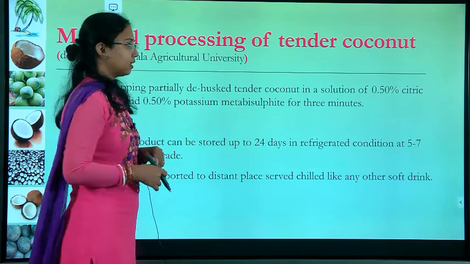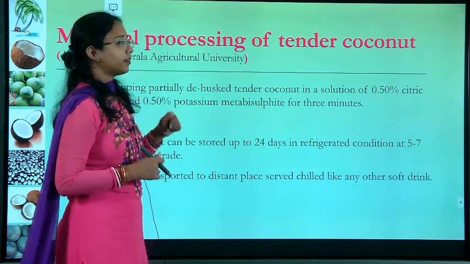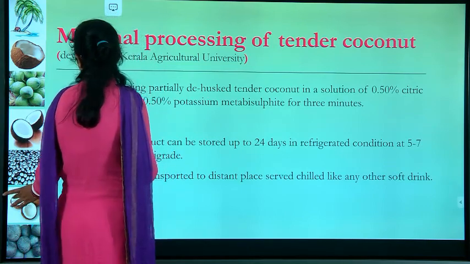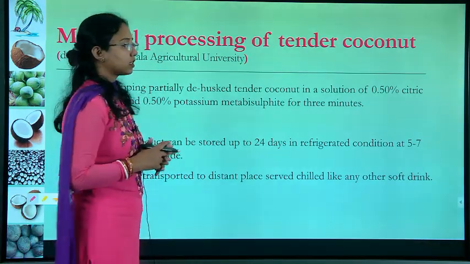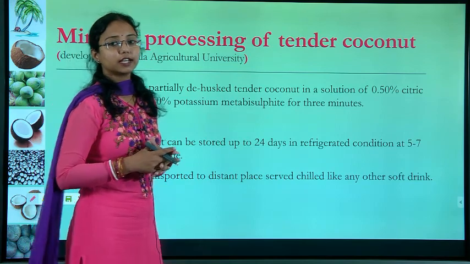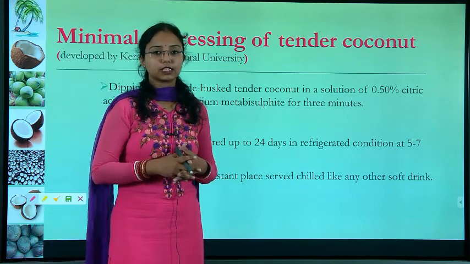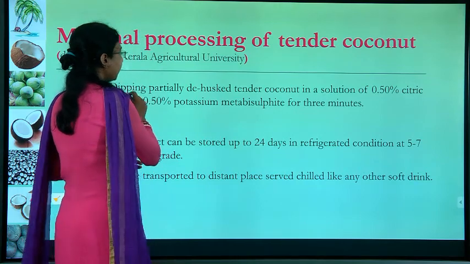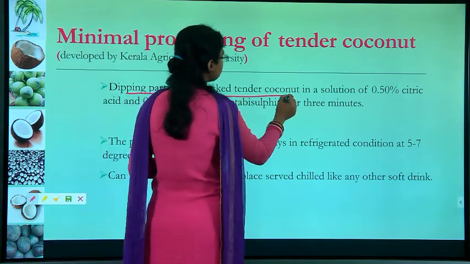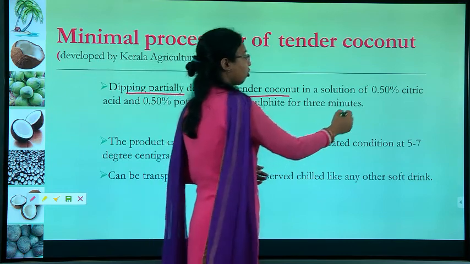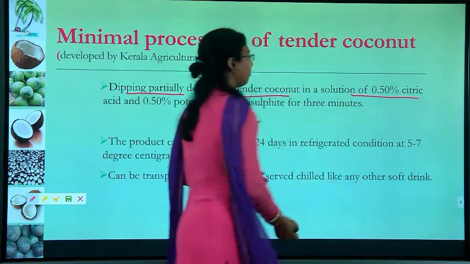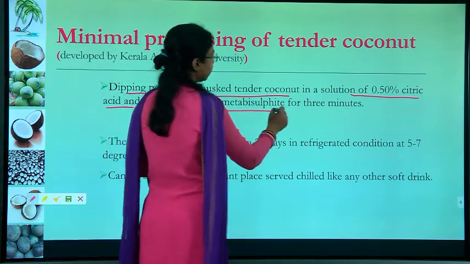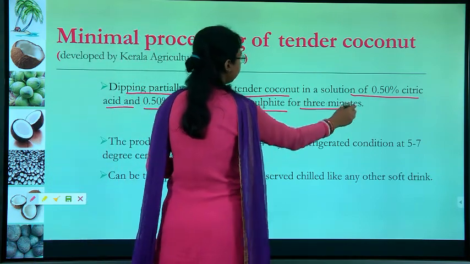Next we will see the minimal processing of tender coconut. From the Kerala Agriculture University, there are several processes given for minimal processing of tender coconut. The first is dipping the partially dehusked tender coconut in a solution of 0.5% citric acid and 0.5% potassium metabisulfite for 3 minutes.